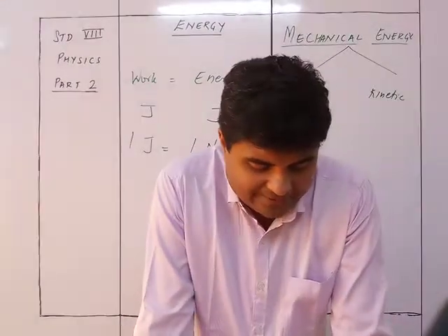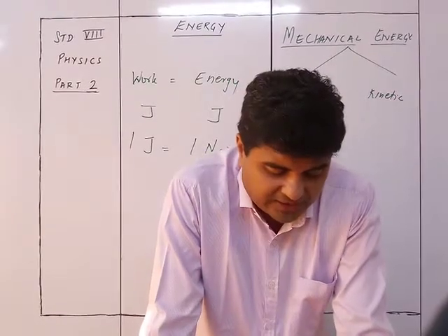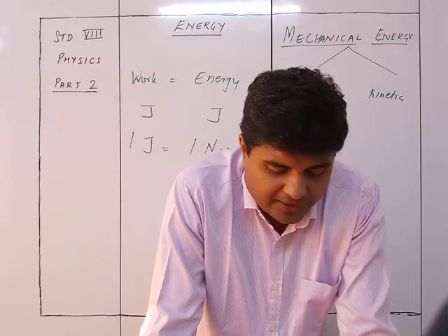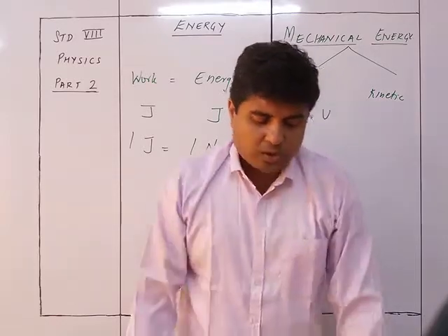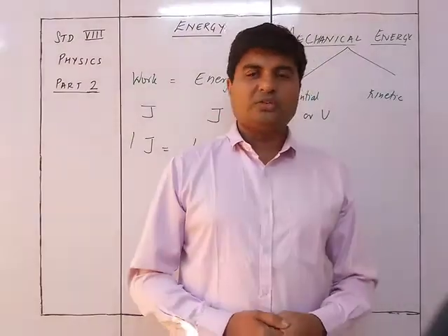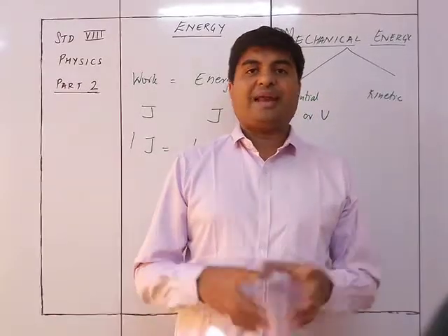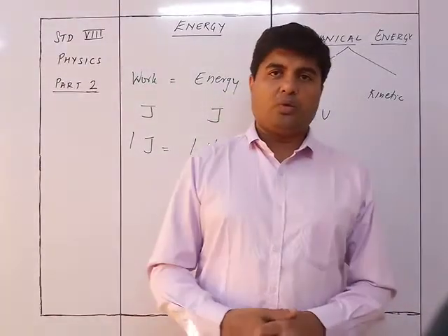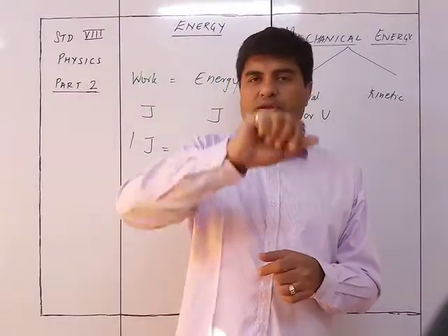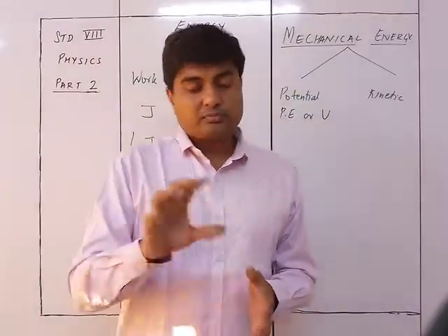So some other examples. A wound up watch spring has potential energy because of the wound up state of its coil. As the spring unwinds itself, it does work to move the arms of the watch. Now I don't know whether you know such a watch, but if you remember the grandfather clocks, they used to have a key which you need to rotate, and when you rotate it, there is a winding of the spring.